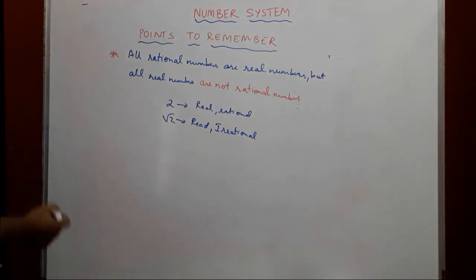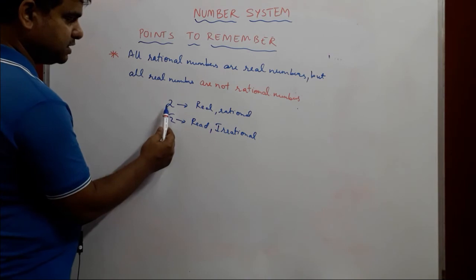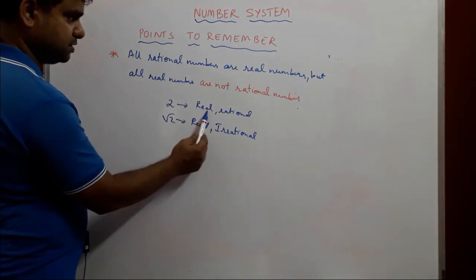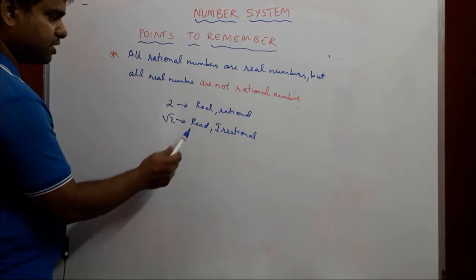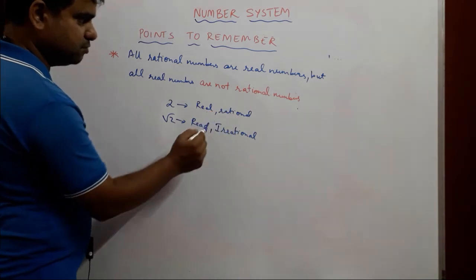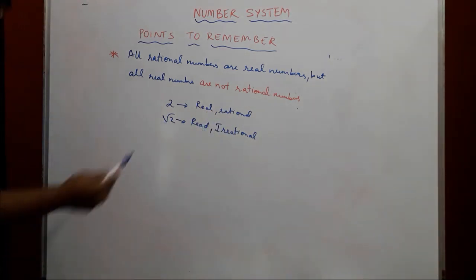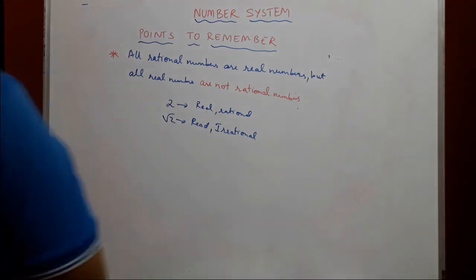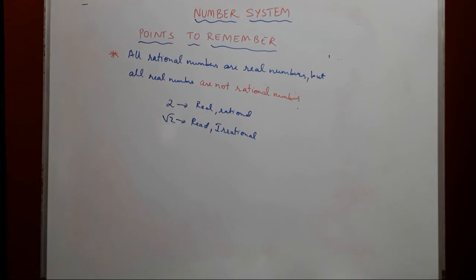Okay, that is why we say all rational numbers are real numbers, but all real numbers are not rational numbers. So this is not a rational number, it is a real number. Understood? That is why it is important to note that all real numbers are not rational numbers.